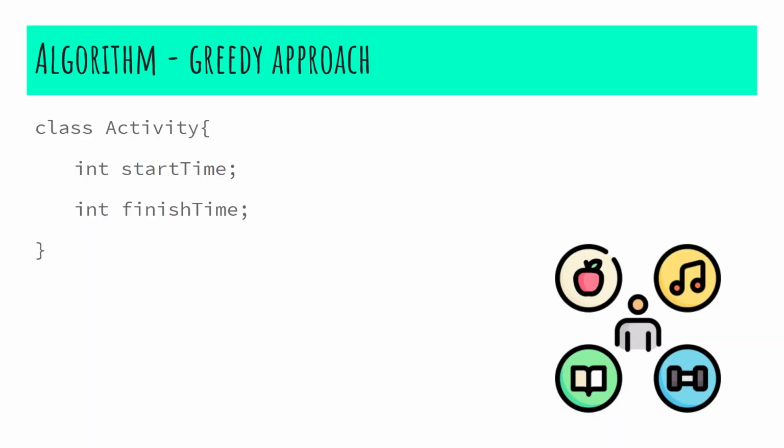But before we understand the algorithm, we must understand the class Activity. Class Activity contains 2 properties. One is the start time and the other is the finish time. Usually if your array of activity instances is not sorted, then we need to sort it according to the finish time.